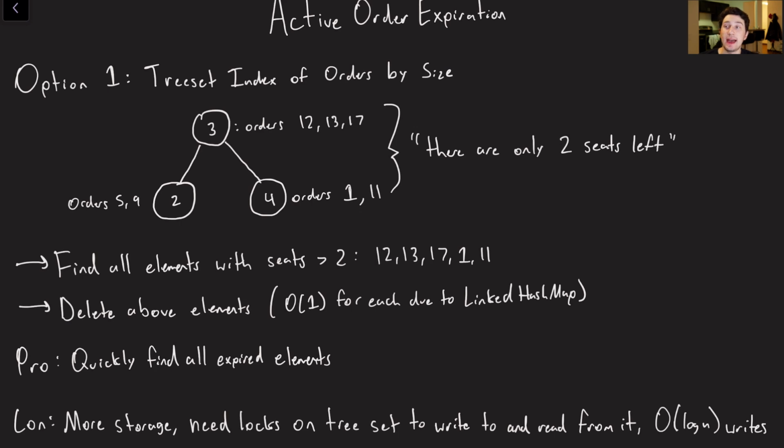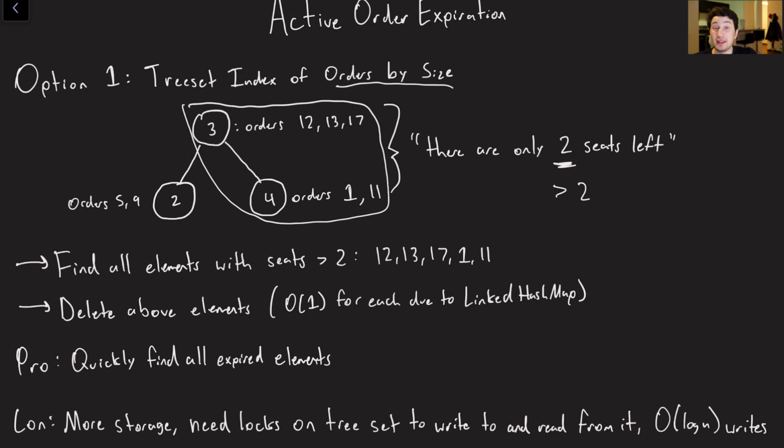Like I mentioned, as the number of seats changes, we want to get rid of the nodes that we can't support anymore. So one option, and we're just going to do a little bit of data structures here because why not, is that we do a tree set index of the orders by size. Why do I say a tree set? Well, because say I want to find all of the orders where they're requesting more than 2 seats, right? So greater than 2 is what I care about. Then I can quickly traverse this thing in O(log n) time.